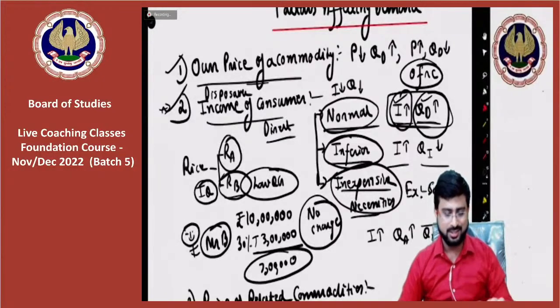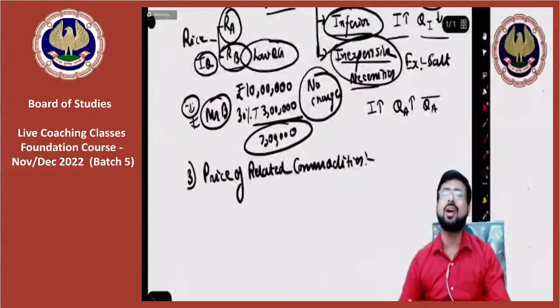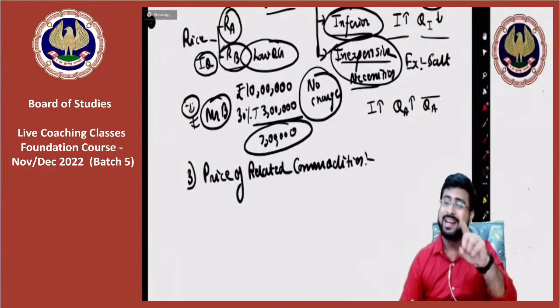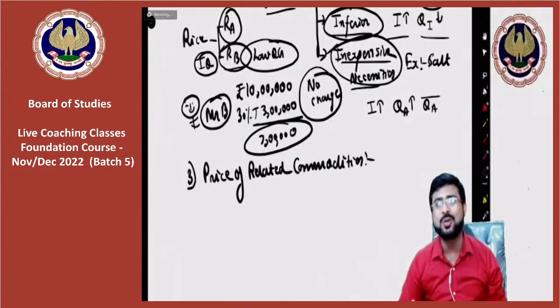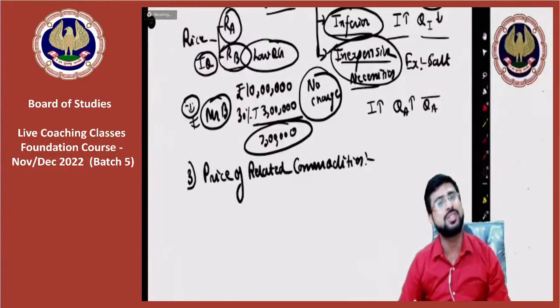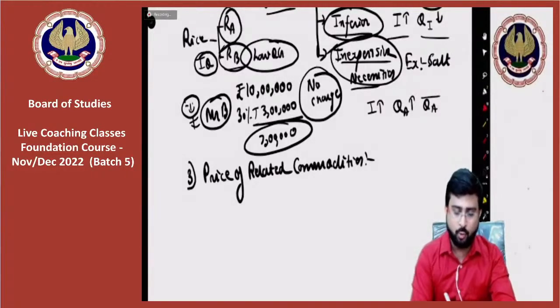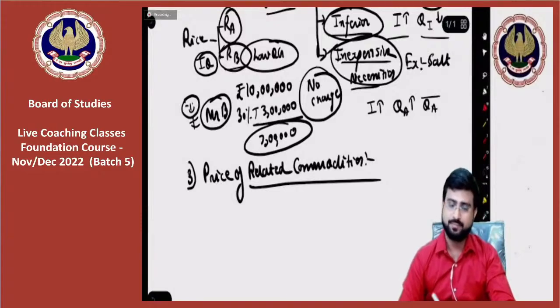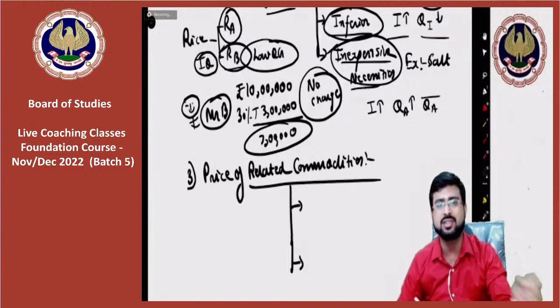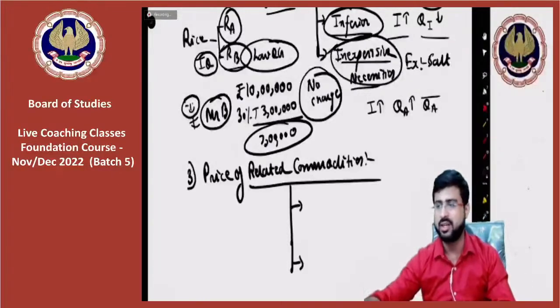Okay. So yes, price of related commodities. And guys, you remember I taught you one thing called joint demand, right? This will be used here. So let's pay attention. What are these related commodities? My dear friends, related commodities discussion is divided into 2 parts. How many parts, friends? 2 parts we are discussing it.